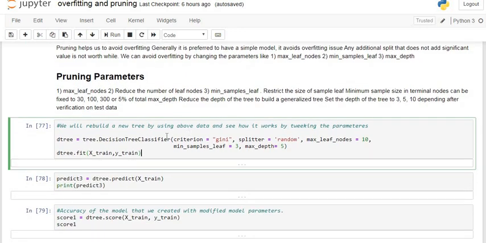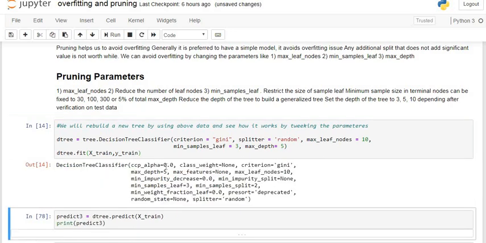Here this is our model. Now we can give some arguments. Criterion is Gini, that is the splitting criterion for any variable is Gini. We try to apply the splitter as random. Maximum leaf nodes is 10. Minimum sample leaf is 3. Maximum depth of the tree is 5. And again we train our model on X-train and Y-train, that is the same dataset. Now our model is trained, but now it contains these arguments, that is these hyperparameters.